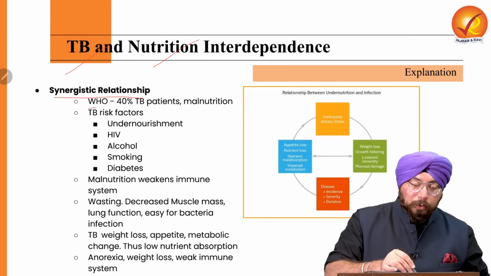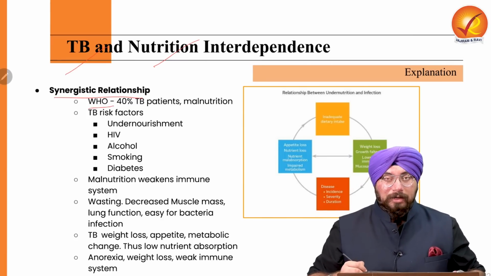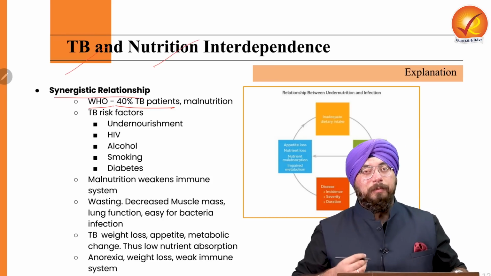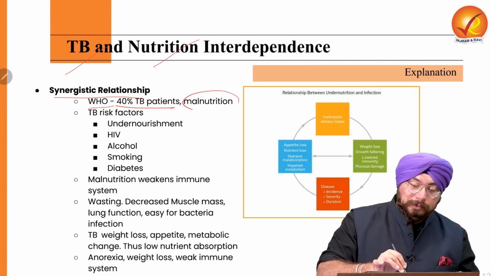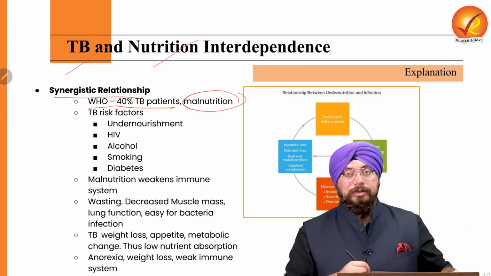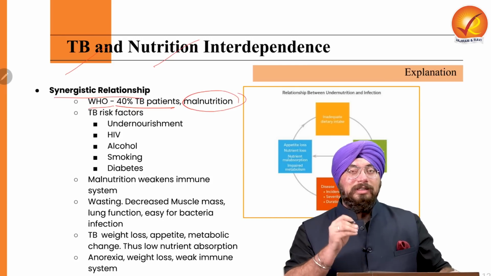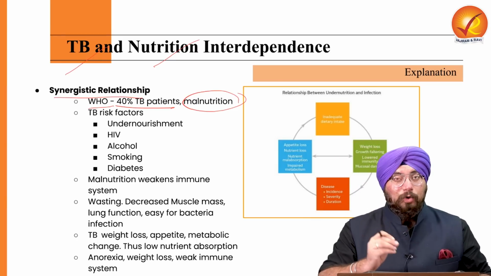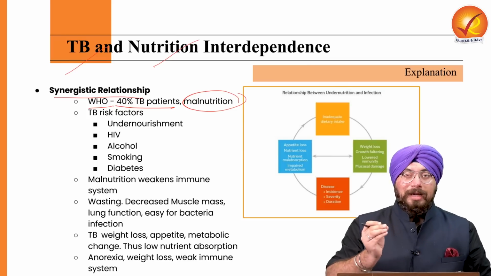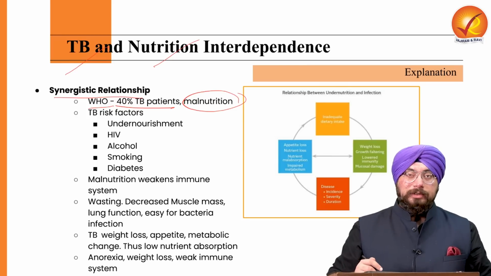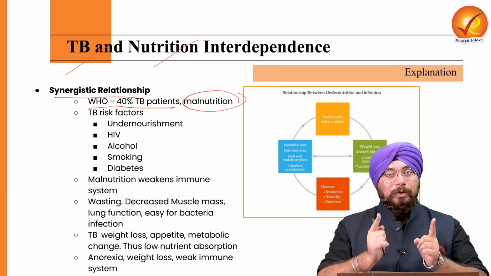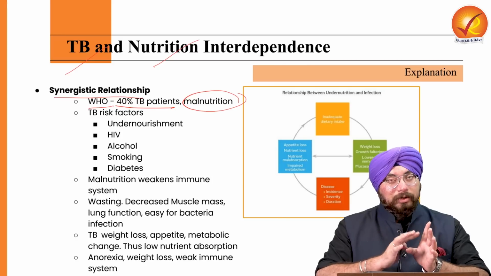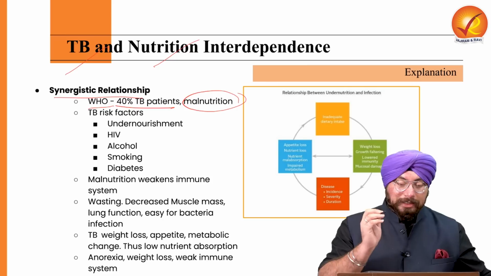Now, according to a report by the World Health Organization, 40% of TB patients, that is, the people who are suffering from TB, are also suffering from malnutrition. That is, nutrition in their body is not at the optimum level. They are not being provided the proper and optimal level of nutrition, right? So there is a very high correlation and a very high interdependence between tuberculosis and nutrition.